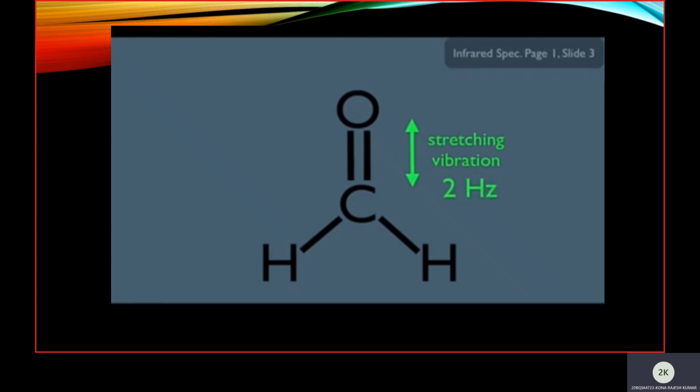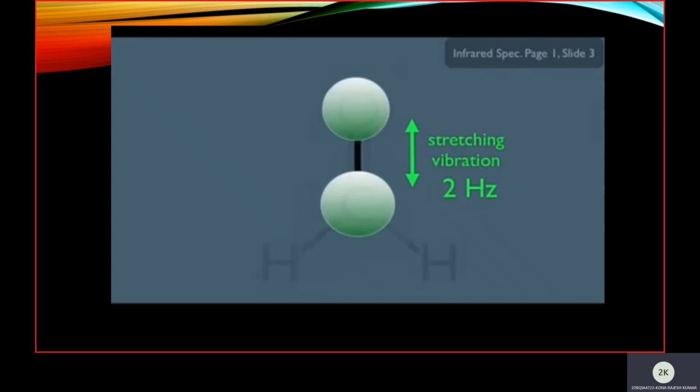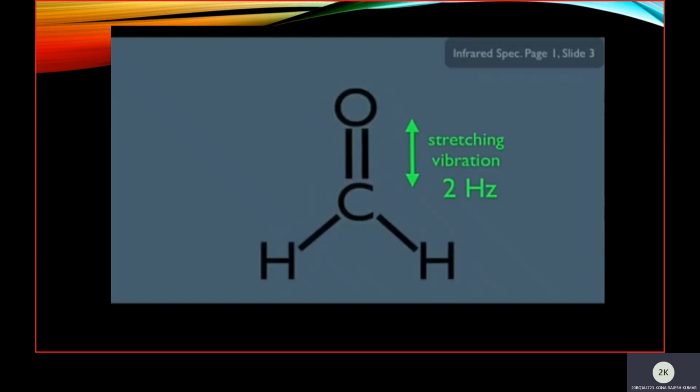So when light of 2 hertz is incident on it, it absorbs the light and exhibits stretching vibration as shown in the video. And coming to wagging, let's say it requires 4 hertz. When light of 4 hertz is incident on this, it exhibits wagging.